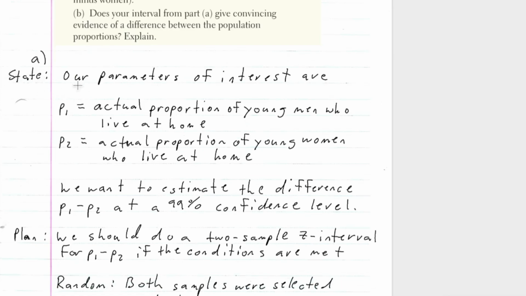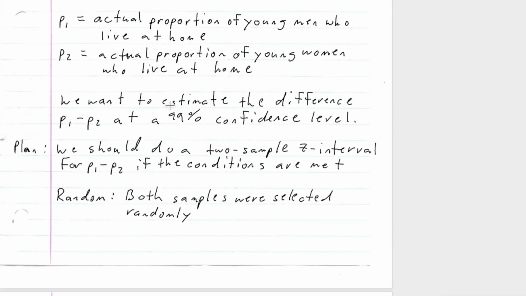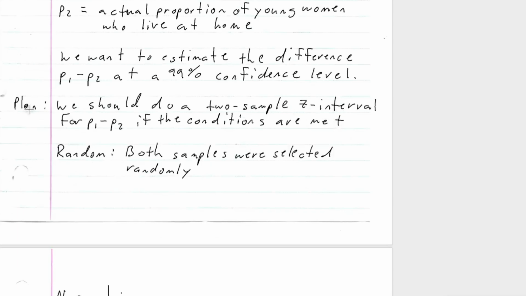So our state is: our parameters of interest are P1, the actual proportion of young men who live at home, and P2, the actual proportion of young women who live at home. The goal is to estimate the difference P1 minus P2 at a 99% confidence level. Since we're dealing with two proportions, we should do a two-sample z-interval for P1 minus P2 if the conditions are met. So, the random condition: of course, both samples were selected randomly.